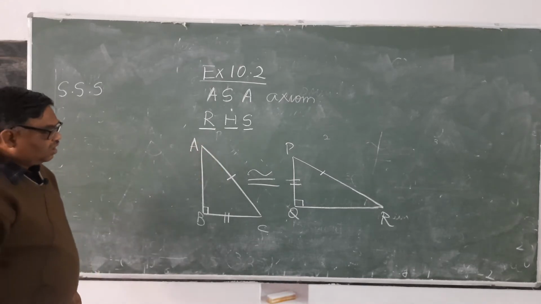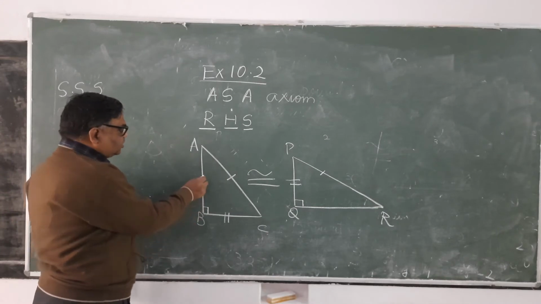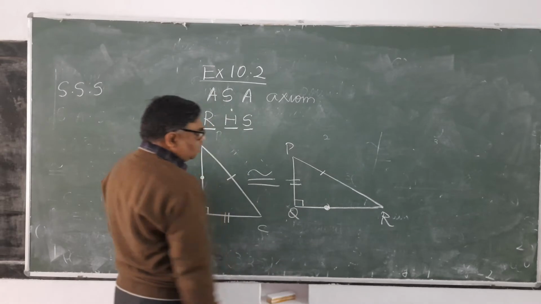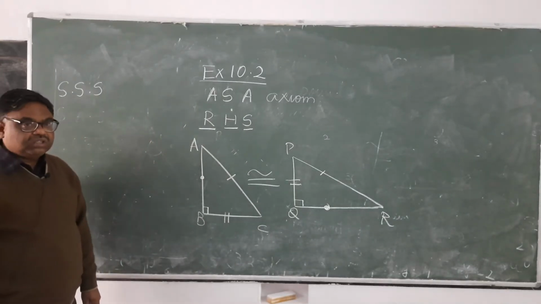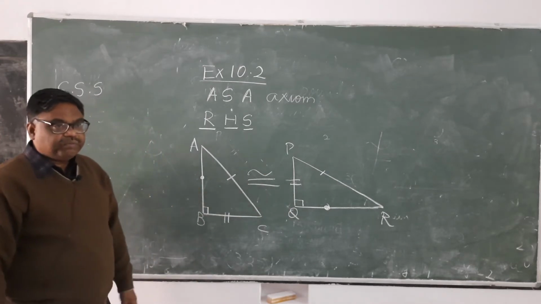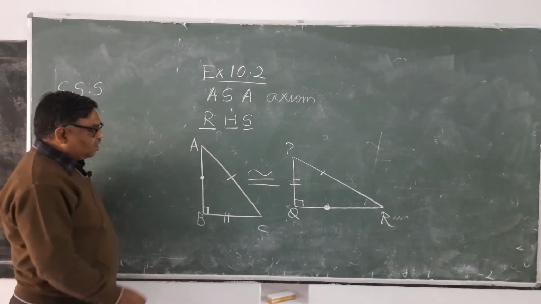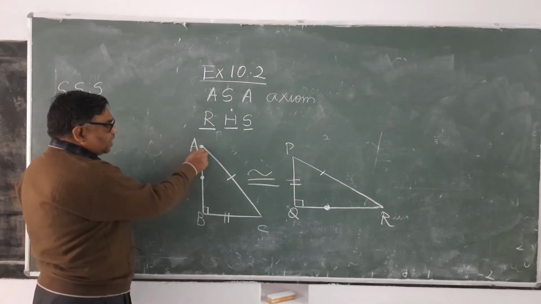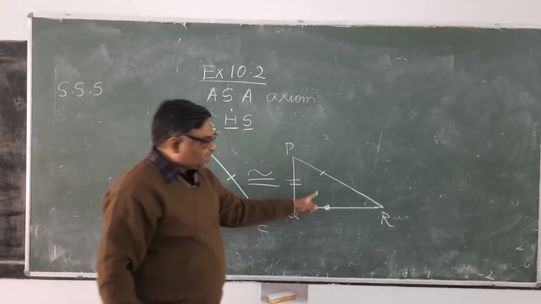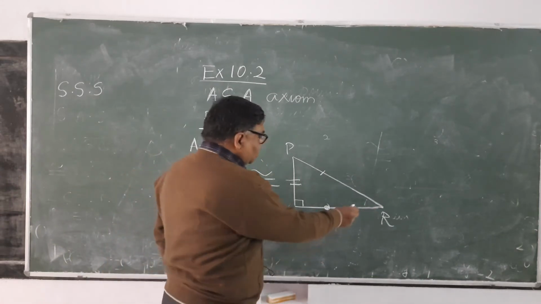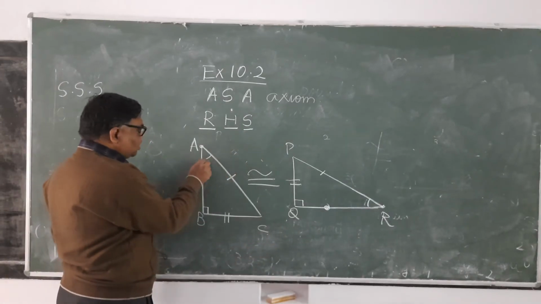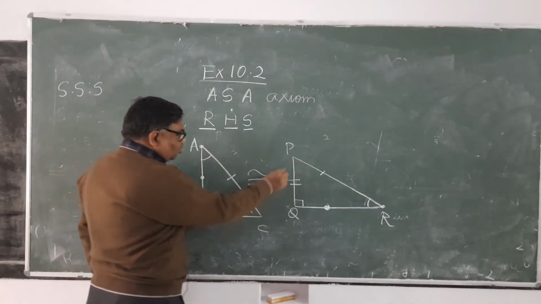So you see here, when they become congruent, this side will be equal to this side. This side will be equal to this side. Angle B is equal to angle Q, it is already given because they are right angle triangles. Now which angle will correspond to A? A is included by this and this. Where is that there? R. So it is R. This angle will be equal to this angle. This will be equal to this.